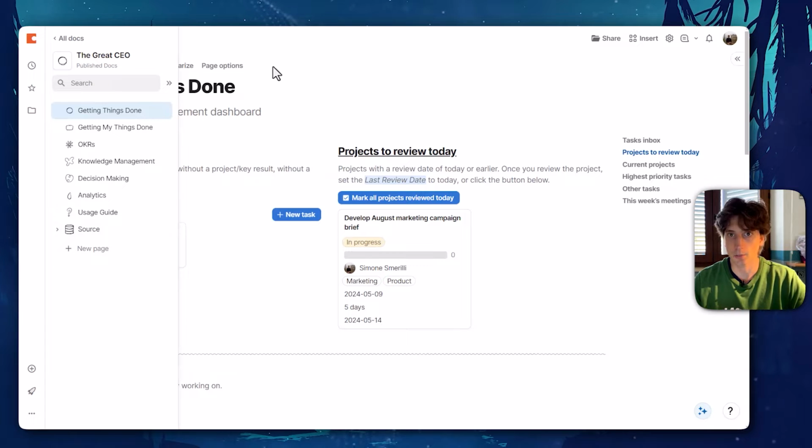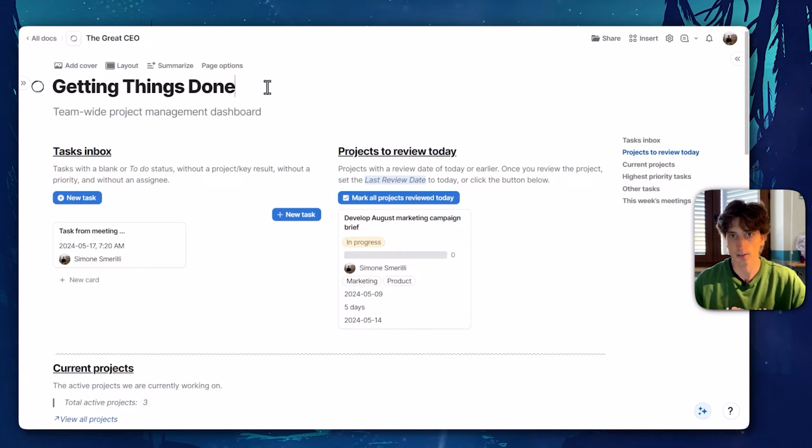The Getting Things Done page is the first one here. And this is a team-wide project management dashboard. That means that you will see tasks in here, you will see projects, and that's it. And then there are different dashboards for the other components. You can see here on the right-hand side, there is a navigation menu or outline, as it is called in the Coda doc world. The first view is the tasks inbox.